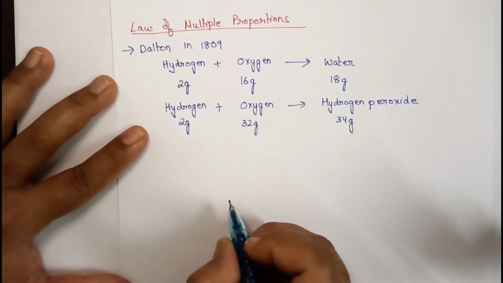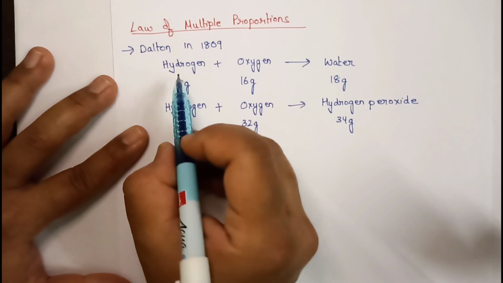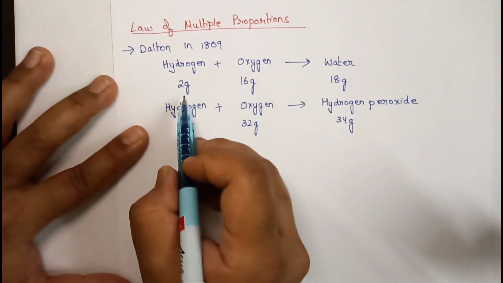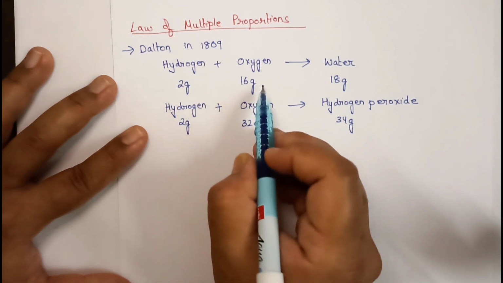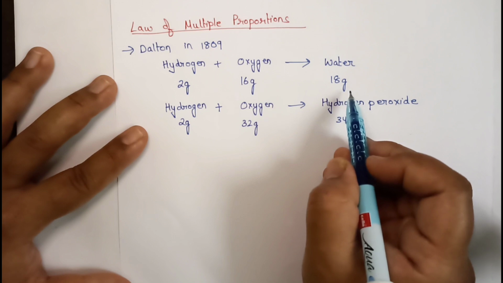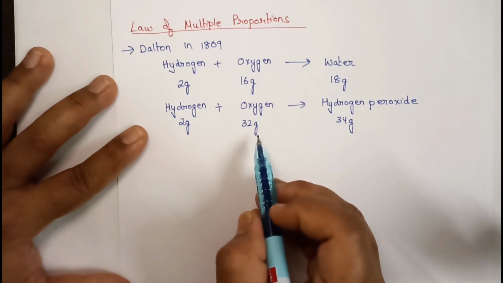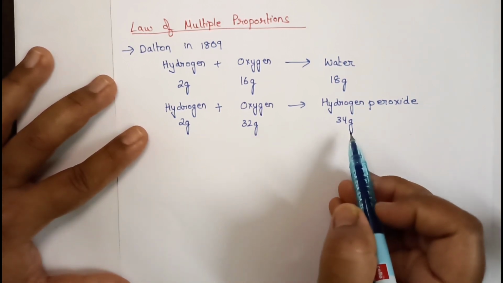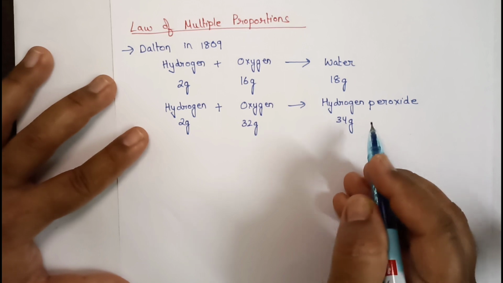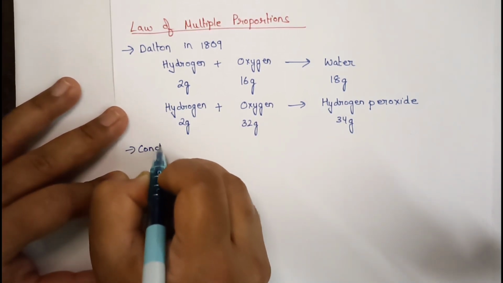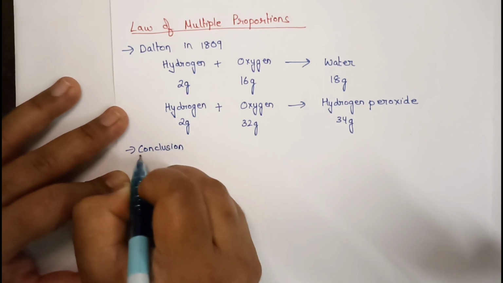Okay. What did he do? He combined hydrogen and oxygen in various proportions. When 2 grams of hydrogen combined with 16 grams of oxygen, he got 18 grams of water. But when the same 2 grams of hydrogen combined with 32 grams of oxygen, he got 34 grams of hydrogen peroxide. So, based on this experiment, what did he conclude?